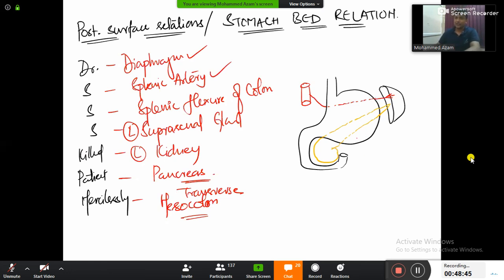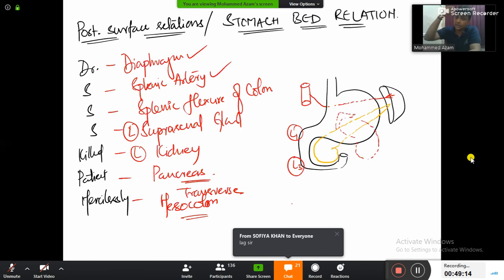Yes. Now look at this logic here. Duodenum will be from L1 to L3. And almost will be the same extent for kidney also. Kidney will be from T12 to L3. T12, L1, L2, L3. So therefore, our kidney is also present almost at the same level. And above the kidney here, you'll be having a gland and that will be suprarenal gland. पक्का. अगर kidney होगा तो adrenal gland तो होगा ही होगा.